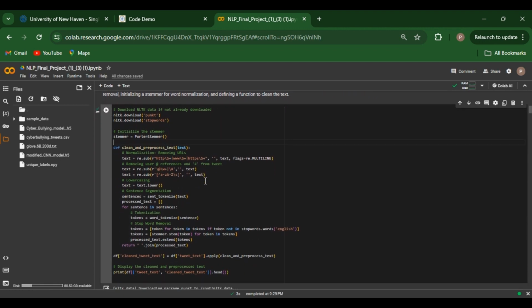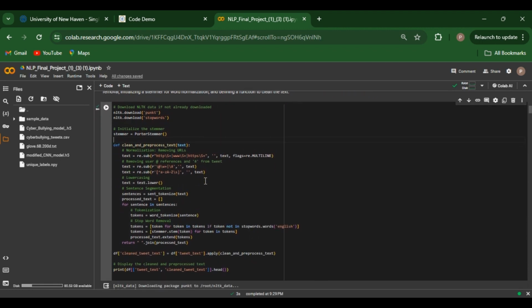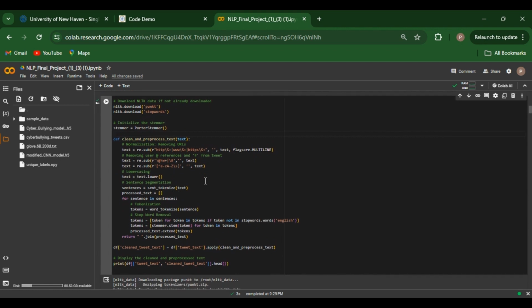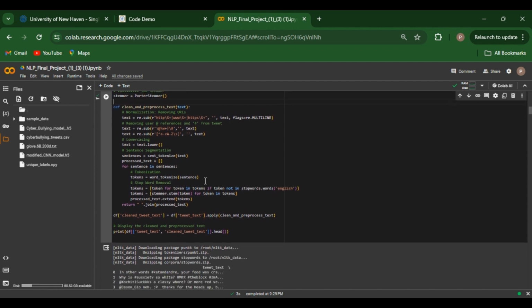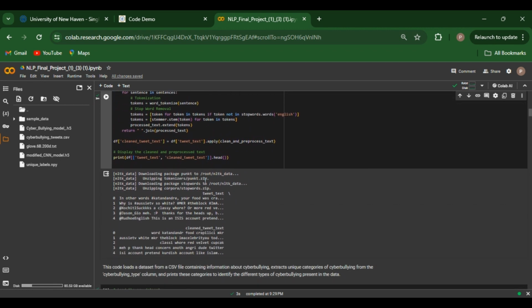In this crucial step, we pre-process the text data to clean and normalize it, making it suitable for machine learning models. This involves removing text elements like URLs and user mentions, lowering all text to create uniformity, and reducing words to their base or root form through stemming.